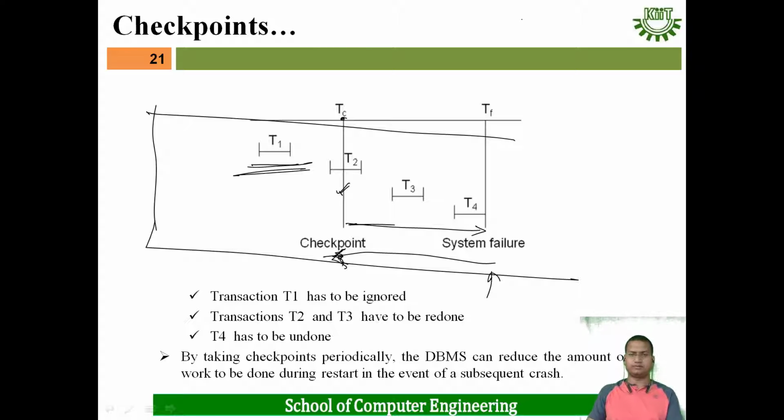What operation do we have to perform? Transactions T2 and T3 will be redone, because the commit statement is there for each of them. T2 start and T2 commit, and T3 start and T3 commit are there. That's why for T2 and T3 we have to perform the redo operation. And for T4, suppose the commit statement has not executed, and before the commit of T4 a failure occurs. Then T4 will be undone. Redo of T2 and T3 will be done and undo of T4 will occur.